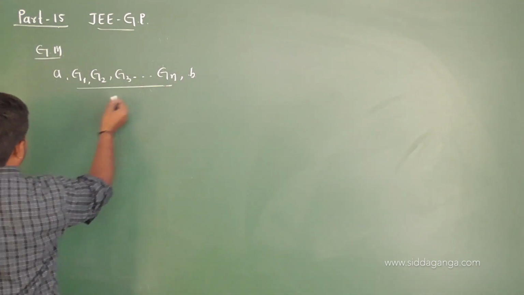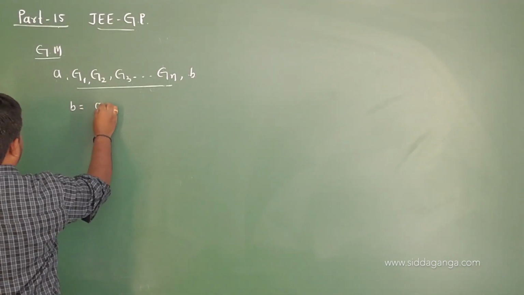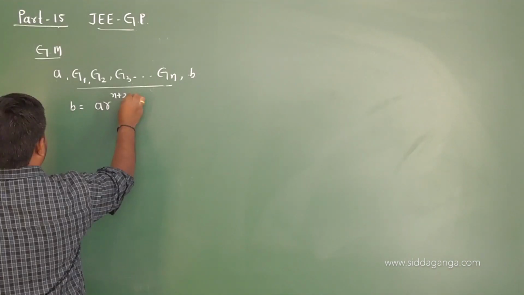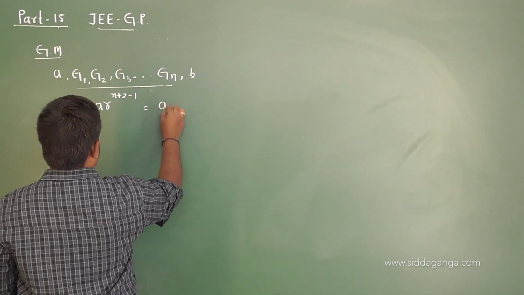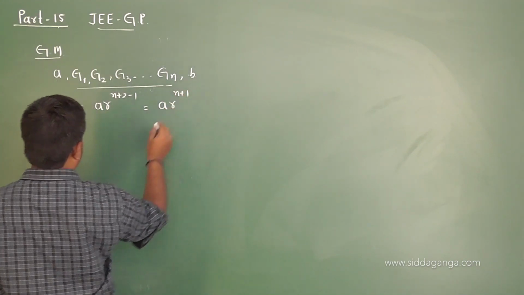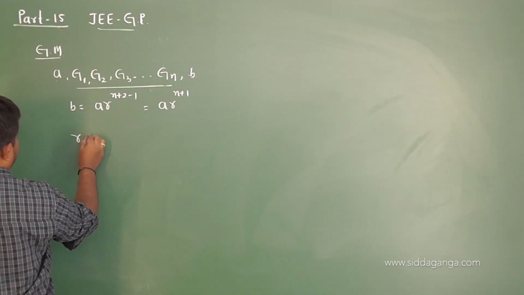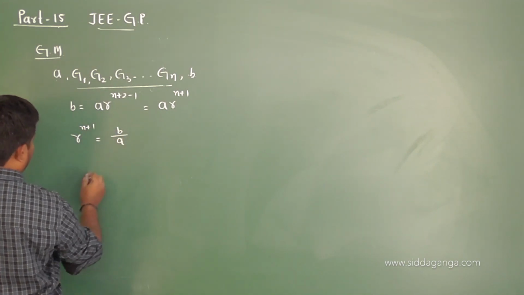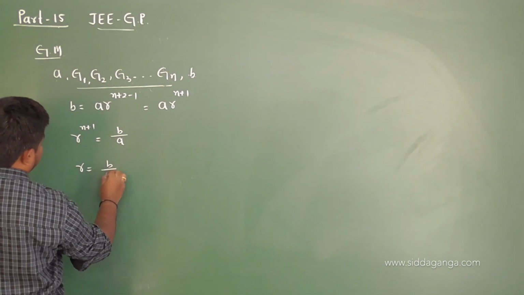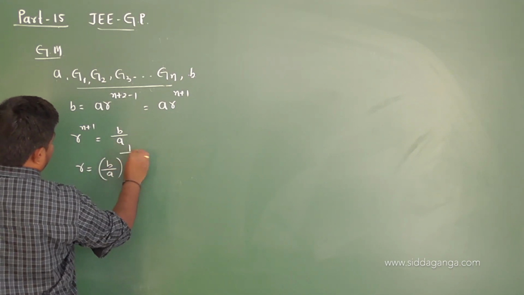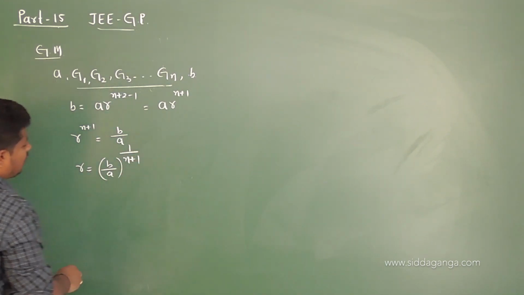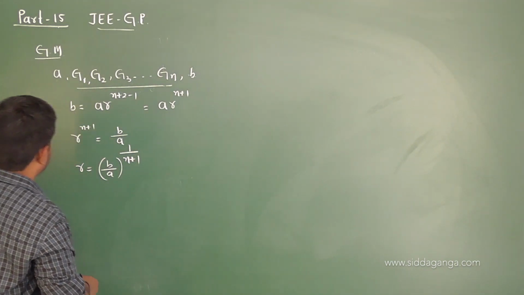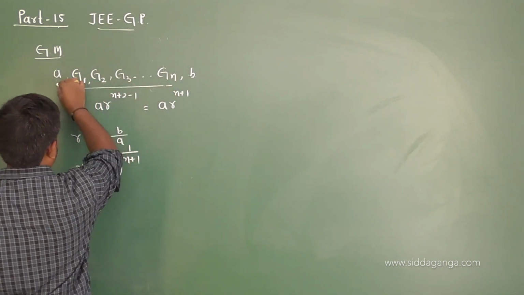The last term, the nth term, is given by b equal to a r power of n minus 1. What is n actually? The number of terms, n plus 2, right? n plus 2 minus 1. So you get a r power of n plus 1. So r power of n plus 1 becomes b by a, or r is equal to b by a whole power of 1 by n plus 1. This is the common ratio, and by using this we can find the geometric means between the numbers a and b.